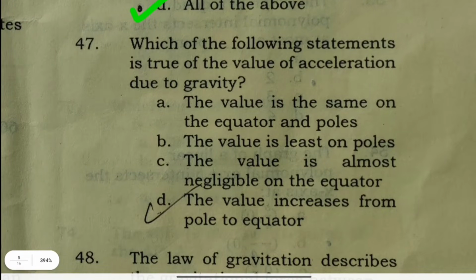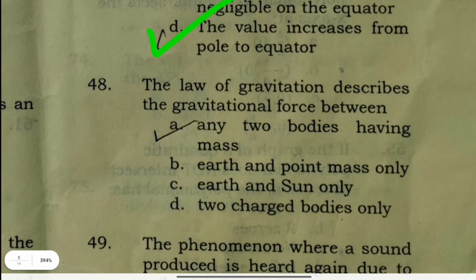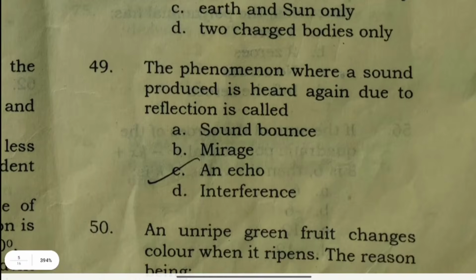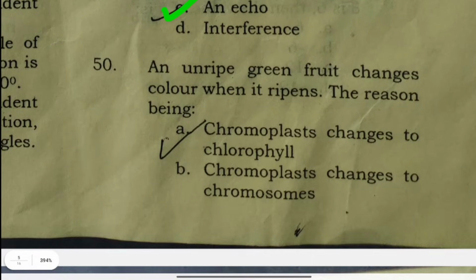Which of the following statements is true of the value of acceleration due to gravity? The value increases from pole to equator. The law of gravitation describes the gravitational force between any two bodies having mass. The phenomenon where a sound produced is heard again due to reflection is called an echo. An unripe green fruit changes color when it ripens, the reason being chloroplast changes to chromoplast.